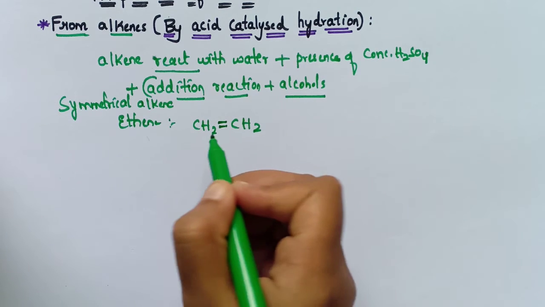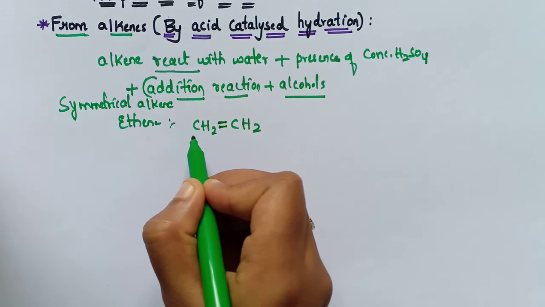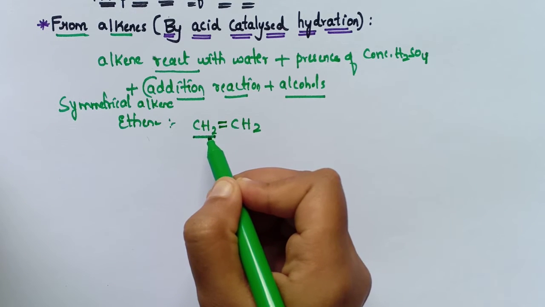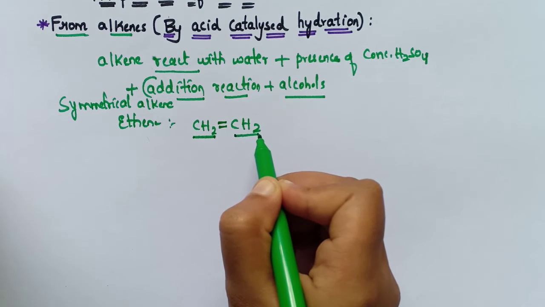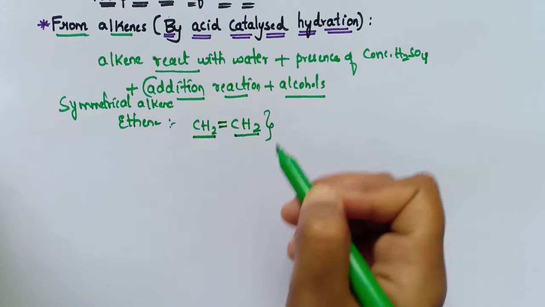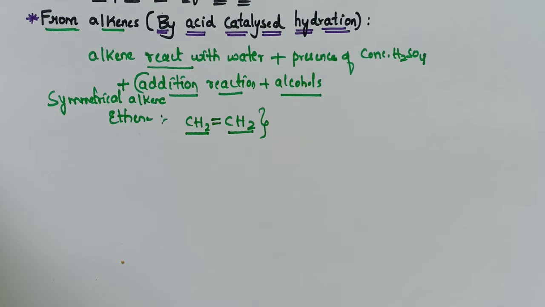The groups present with this carbon are the same as the groups present with the other carbon. So it is symmetrical. If the groups are different, then it is an unsymmetrical alkene.